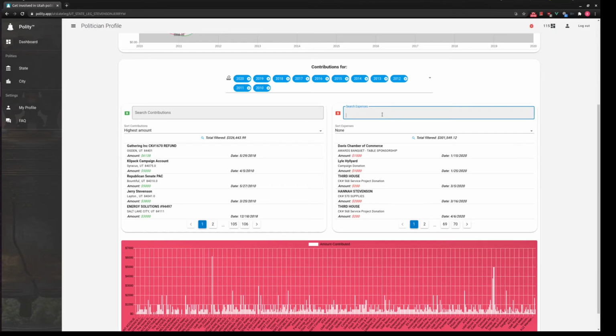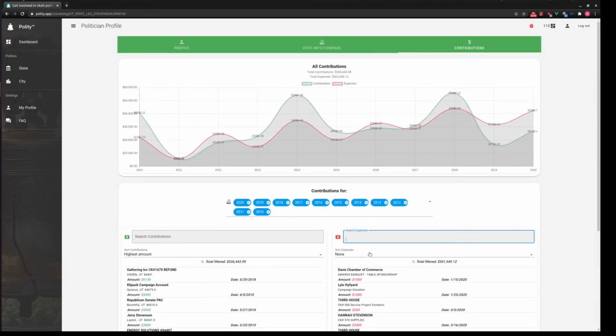So for instance, if I type in J and J, so he has spent, here's $25,000 of his political contributions at his own business. If I type in J ampersand J, you'll notice here's another $17,000. So that's about $42,000 of his political contributions that he has spent at his own business. Some interesting stuff you can sometimes find by going through this data.